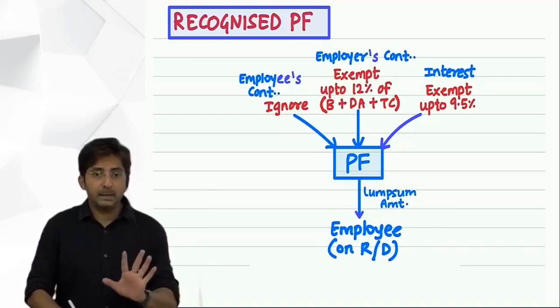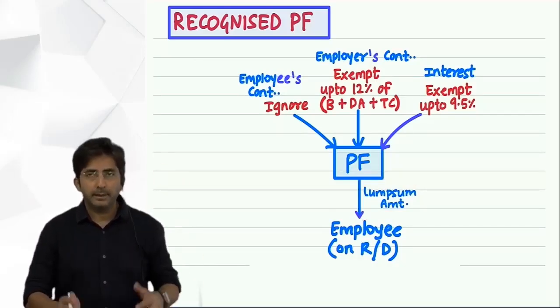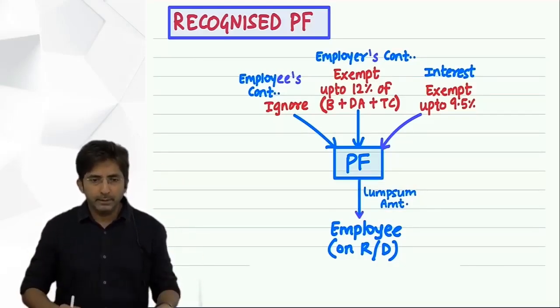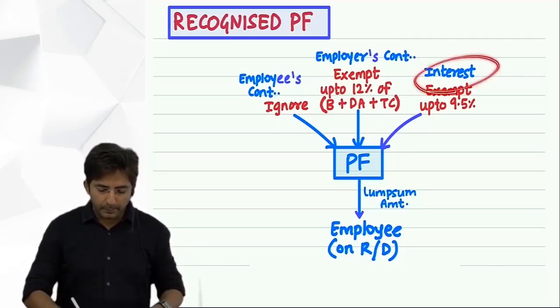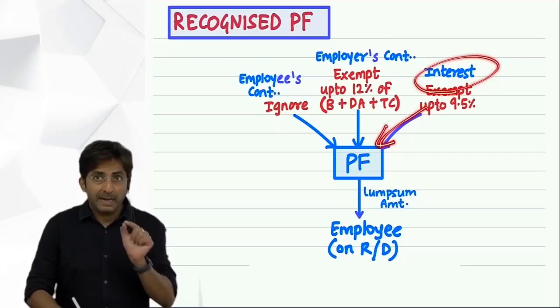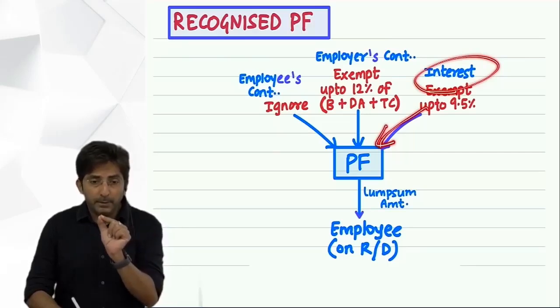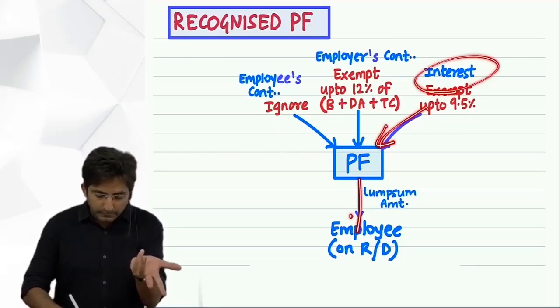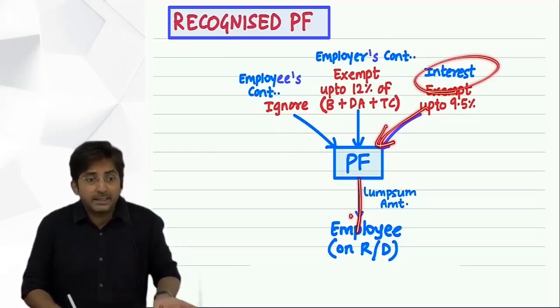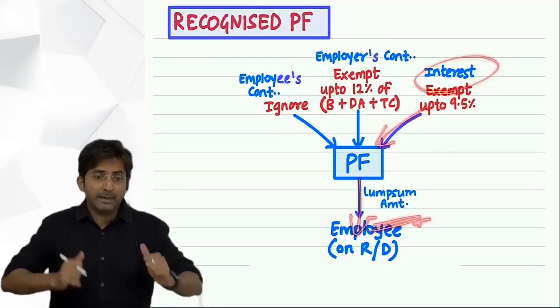For example, imagine every year you are getting interest of 10% on Provident Fund. Out of 10%, only 9.5 is exempted. So the balance 0.5% has already been taxed. Obviously, at the end when you receive the lump sum amount, it cannot be taxed again. It will amount to double tax.